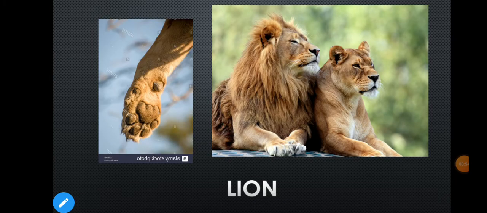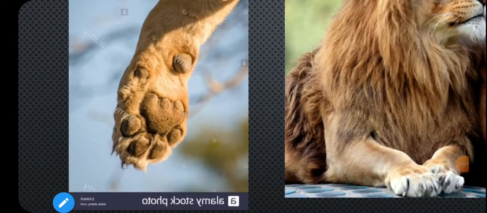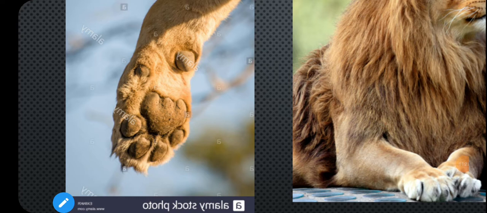So children, firstly, lion. Have you seen a picture of a lion, or have you seen a lion? Yes, many of you may have seen this animal in a zoo or in some other places, children. The lion moves through its paws. You can see in the picture that the paw is padded. Padded means something very soft.